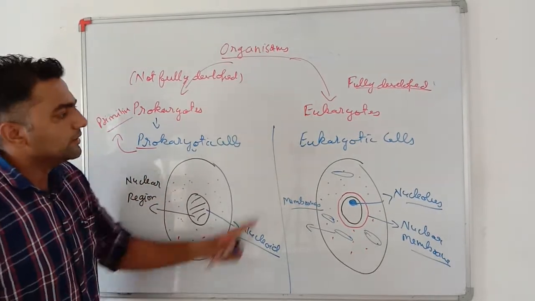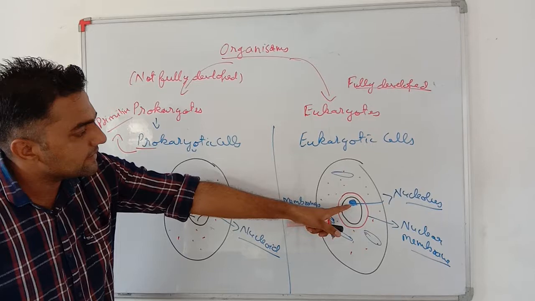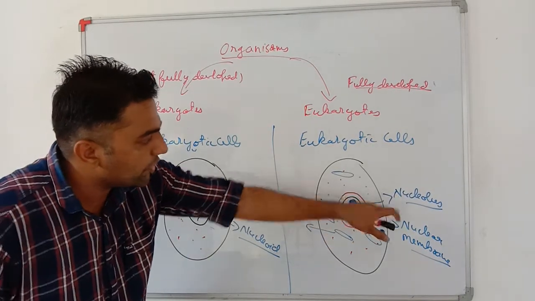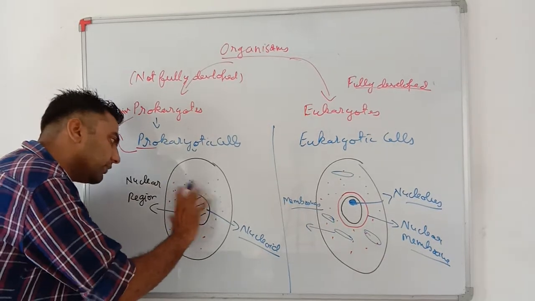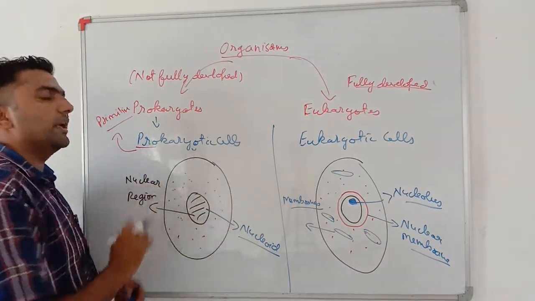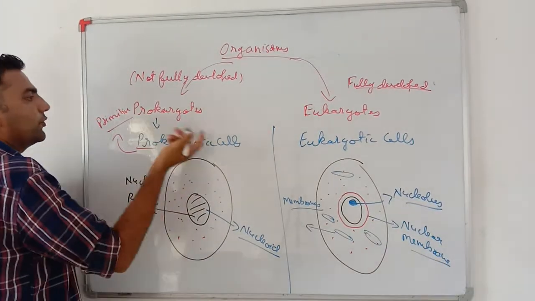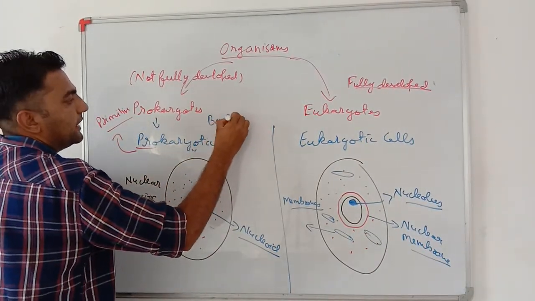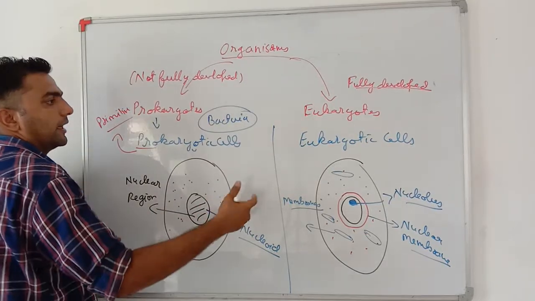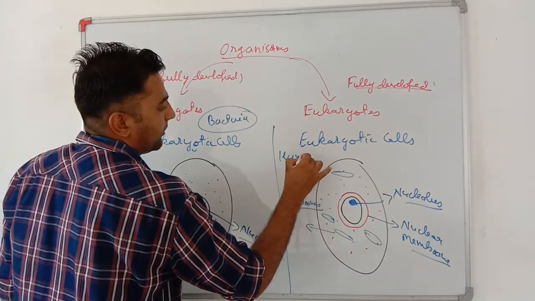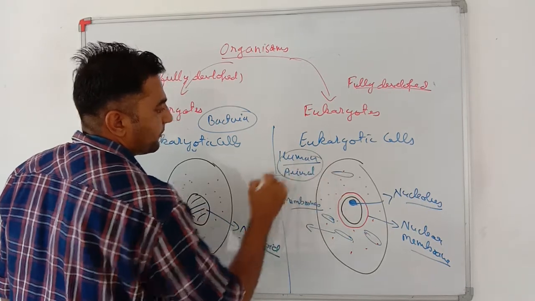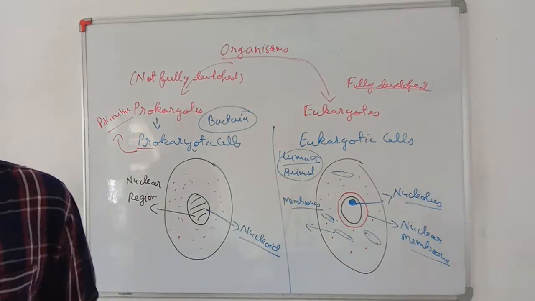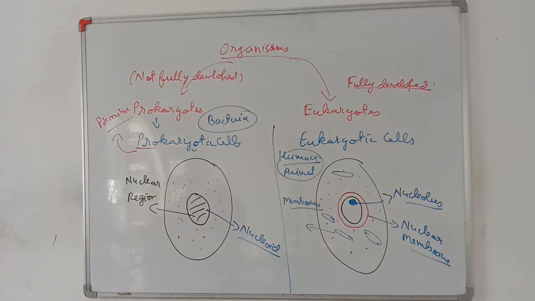Very important, in the nucleus there is a central dark part known as nucleolus, whereas the complete central nuclear region without a membrane is known as nucleoid. This is the main difference. Bacteria are prokaryotes, and eukaryotic cells are found in humans and well-developed animals. Okay, my dear students, now one by one we will see about the cell.